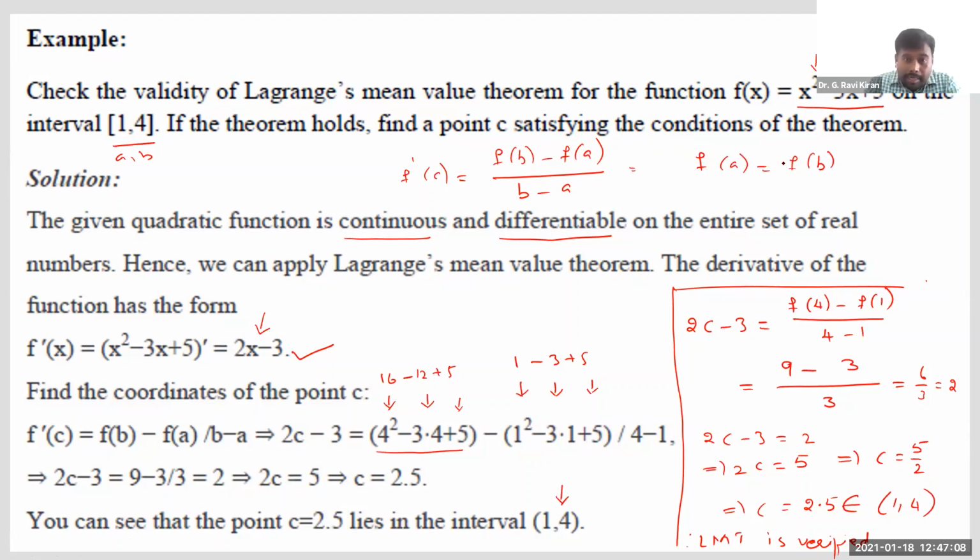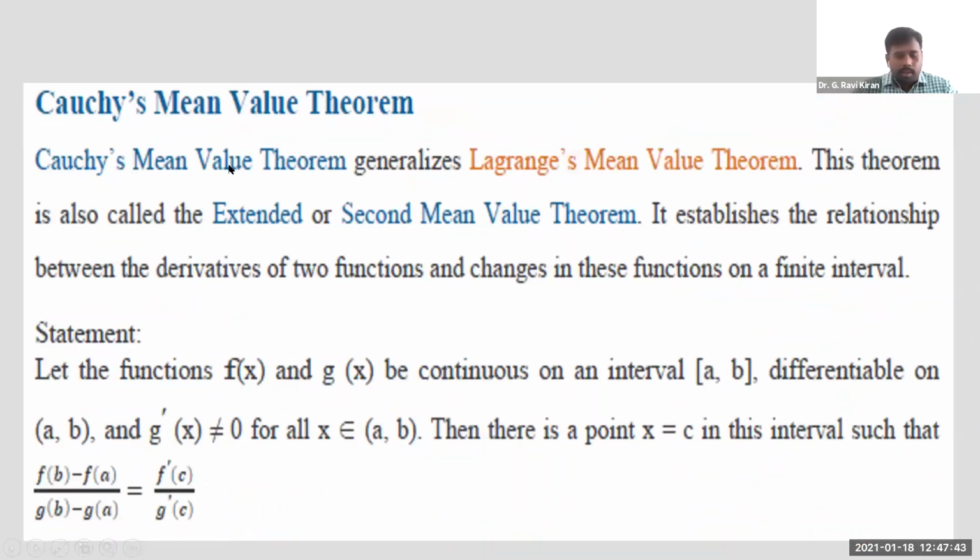If you consider that condition also here in Lagrange's mean value theorem, when f of a is equal to f of b, this numerator becomes 0. So automatically you get back to Rolle's theorem. That's how we say Lagrange's mean value theorem is a generalization of Rolle's mean value theorem. Anyway, we will do a few more problems after completion of the next theorem. Don't worry, this is just for an idea. Let me also discuss the next one, Cauchy's mean value theorem, a little quickly.